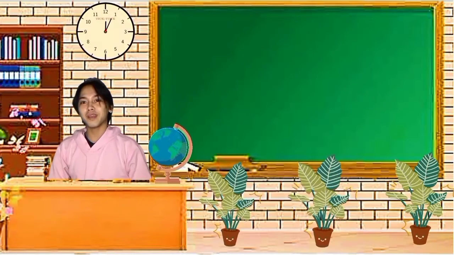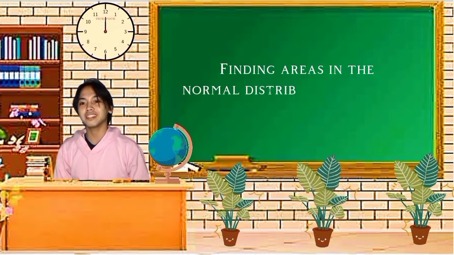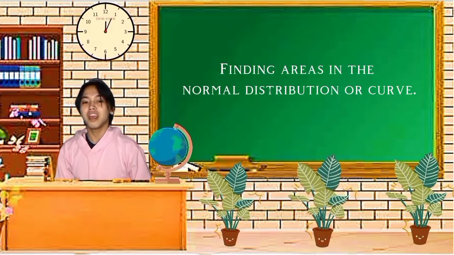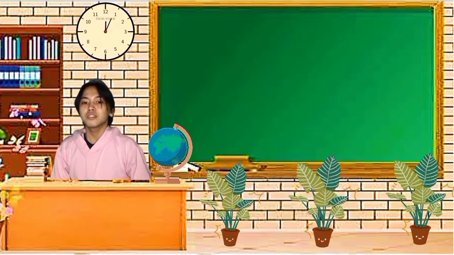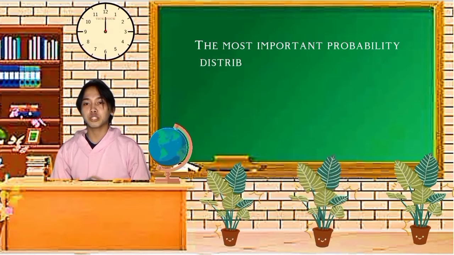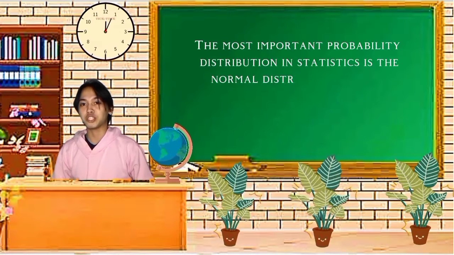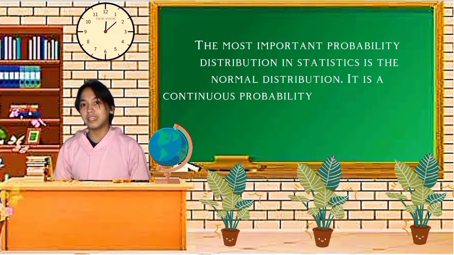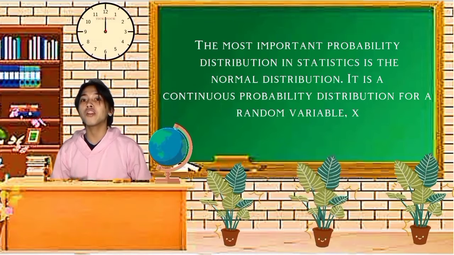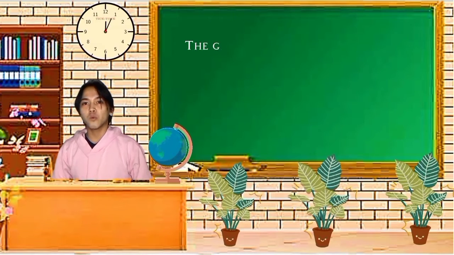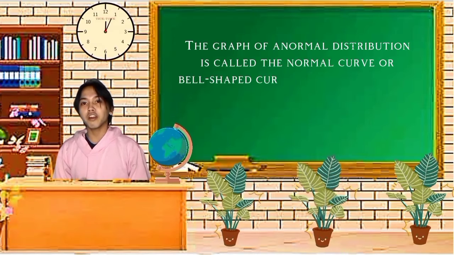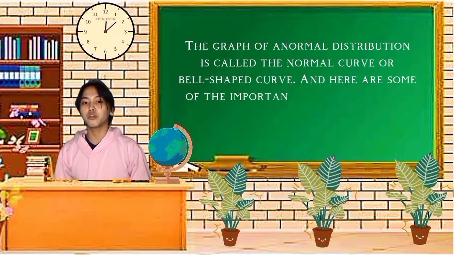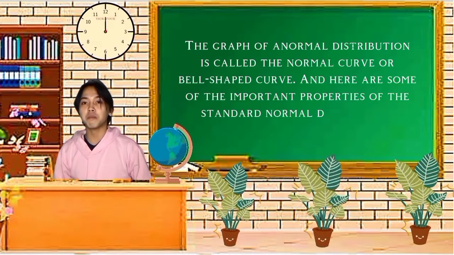Hello everyone, so at this time I will be discussing all about finding the areas under the normal distribution or curve. Before anything else, we should know its properties first. The most important probability distribution in statistics is the normal distribution. It is a continuous probability distribution for a random variable like x, y, or any letter that we can use in the alphabet. The graph of a normal distribution is called the normal curve or bell-shaped curve.